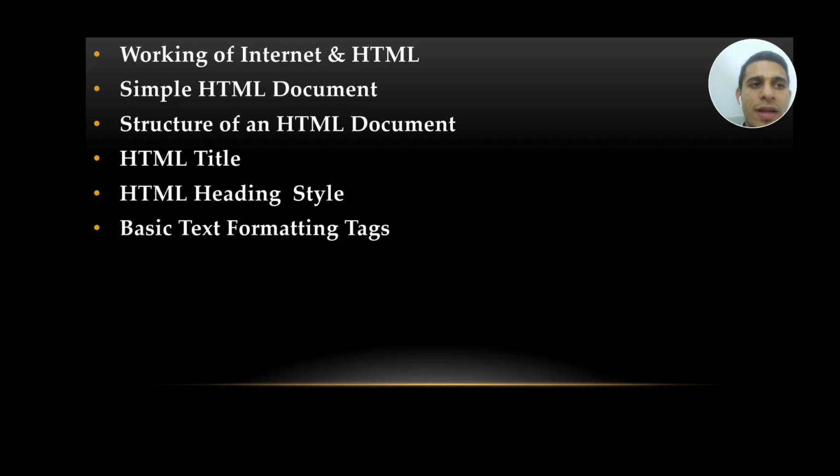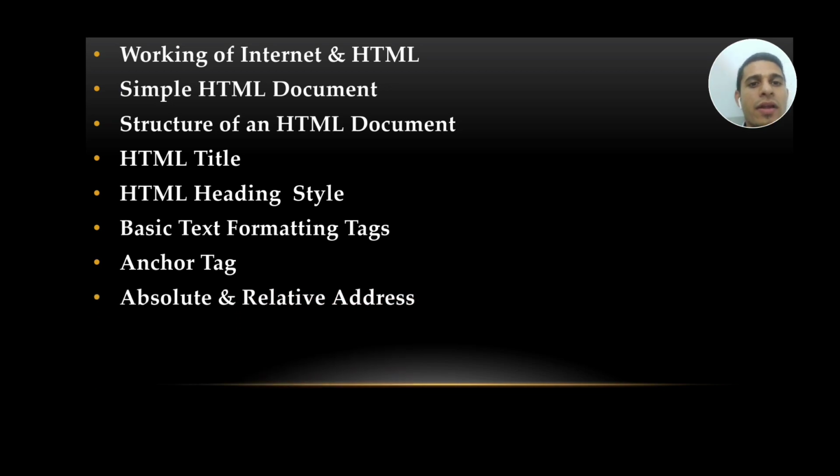After this topic, next we will learn the anchor tag, or sometimes you can call it a hyperlink tag as well. Now what does the word hyperlink mean? What does the word anchor mean? That we will see when we cover that particular topic. Then the next topic is absolute and relative address.